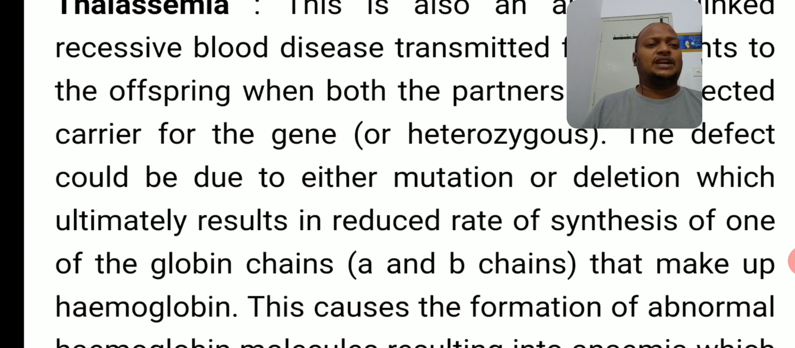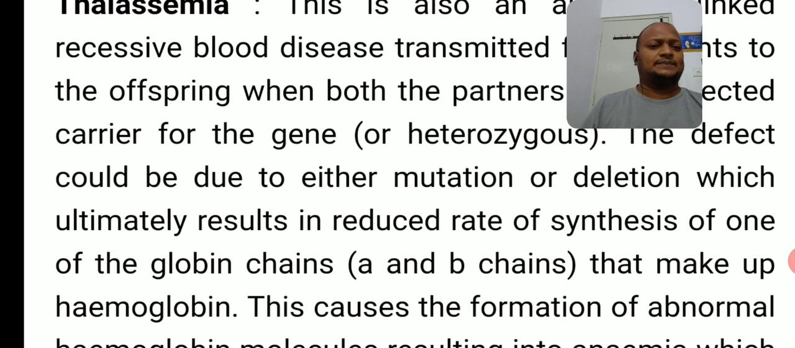results in reduced rate of synthesis of one of the globin chains, alpha and beta chains, that make up hemoglobin. What is the reason for this disorder? Because of mutation or deletion, which ultimately results in the reduced rate of synthesis. Where does the mutation or deletion take place? It takes place in one of the globin chains, either the alpha chain or the beta chain of the hemoglobin. That causes reduced synthesis of the globin chain.